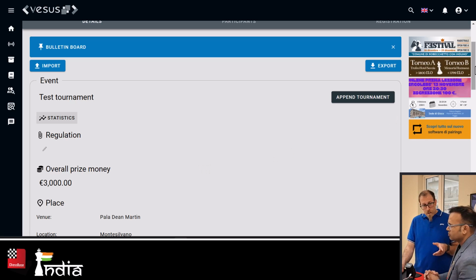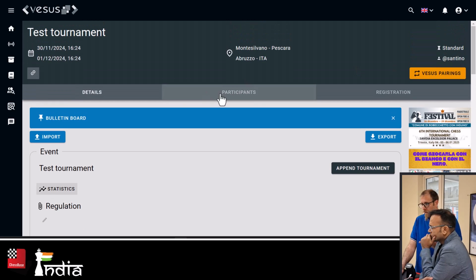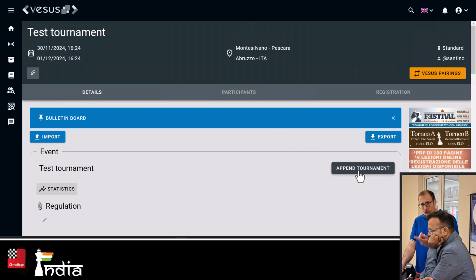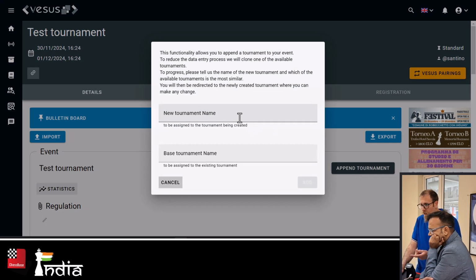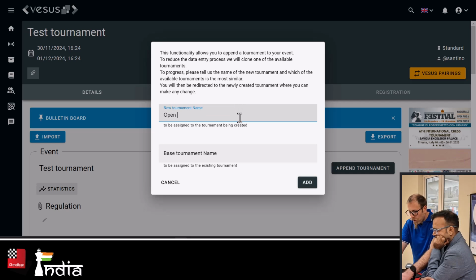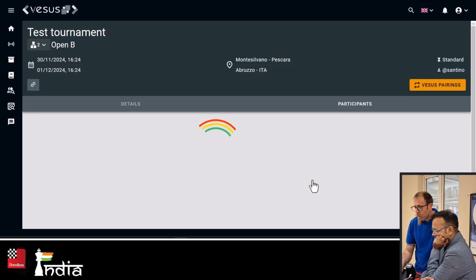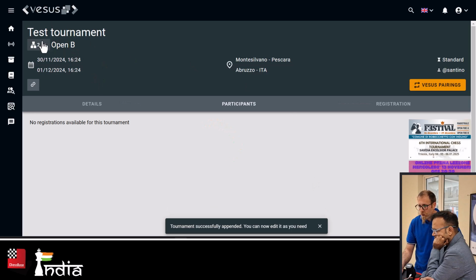A couple of other interesting things that I want to show, very useful for organizers as well, is you can split tournaments, say like, okay, I have too many people here in this single tournament. I want to split into Open A and Open B, for example. You just click on here. You don't need to change anything else. You say the new tournament is going to be Open B, and the tournament we're currently at is going to be Open A. You add, and it pushes you to the Open B. And now with this menu, you can see we have an Open A and an Open B.